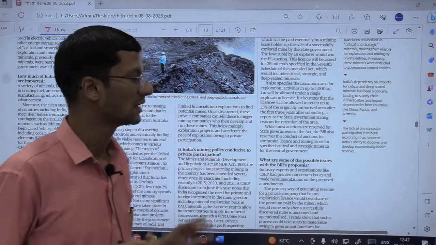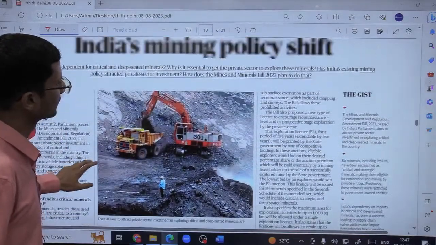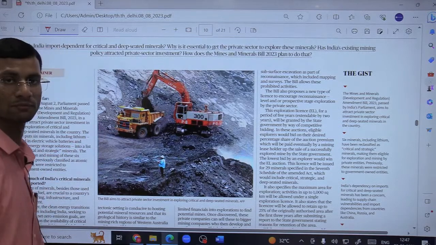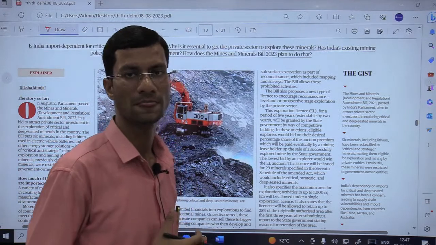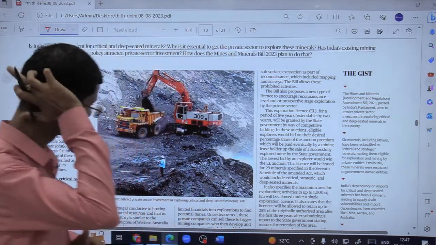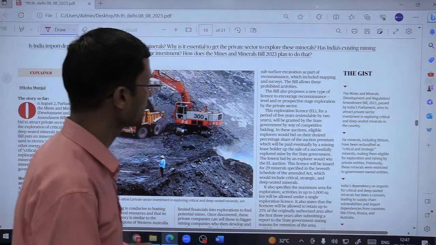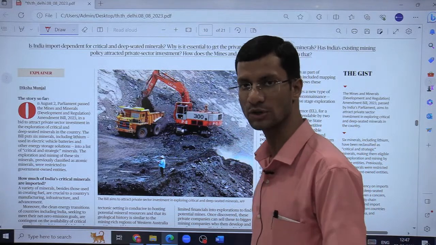So therefore, the recent amendment bill has focused on bringing more and more private players in, giving more leeway, empowering or encouraging private players to actually participate in mining exploration in India.